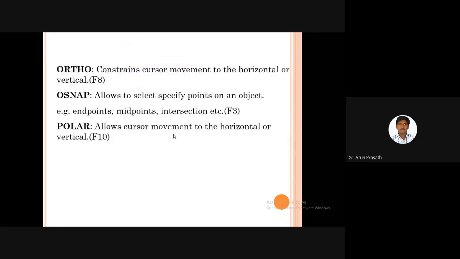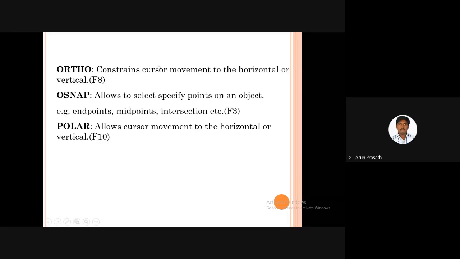And next we are going to see ortho, snap and polar. If you want to constrain the cursor movement to horizontal or vertical, for ortho we can press F8, or in the command box we type the ortho command. Snap allows us to select specific points on an object in the worksheet.